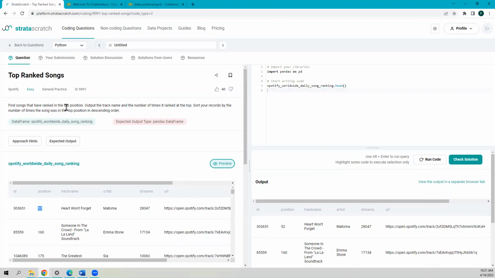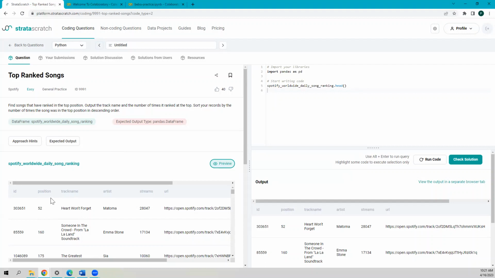The top position refers to one, I guess. One is always on the top when we are ranking the songs. So we need to find those songs who have got the position 1 most of the time. That is, I think, the essence of the problem itself.